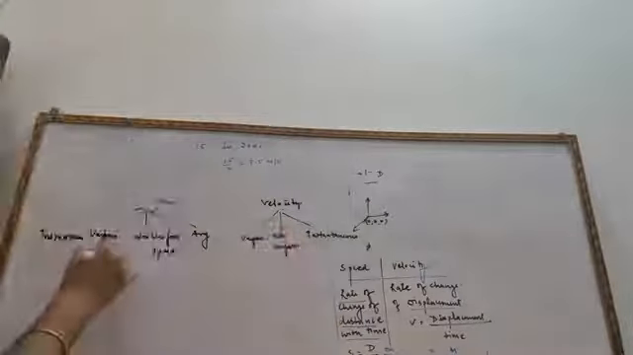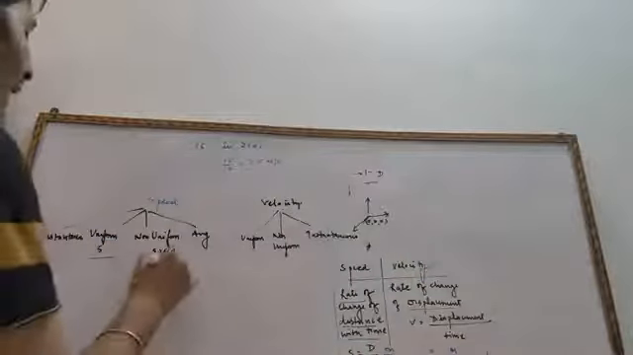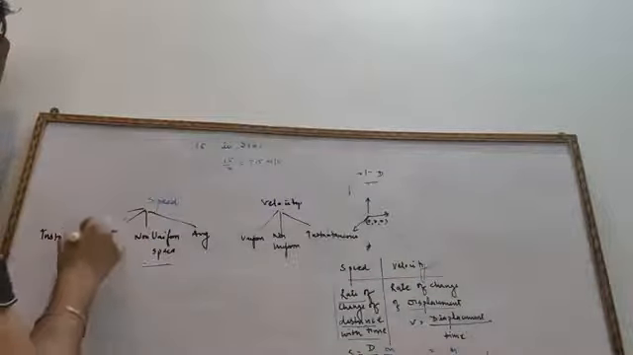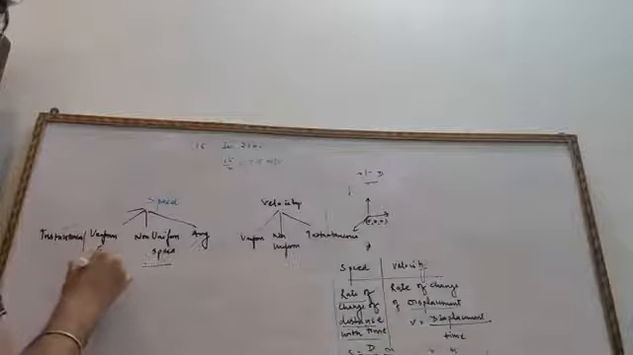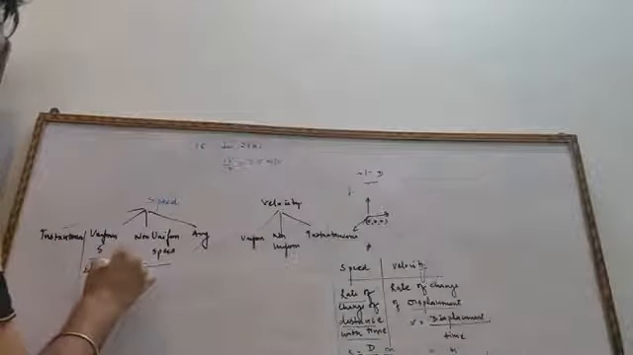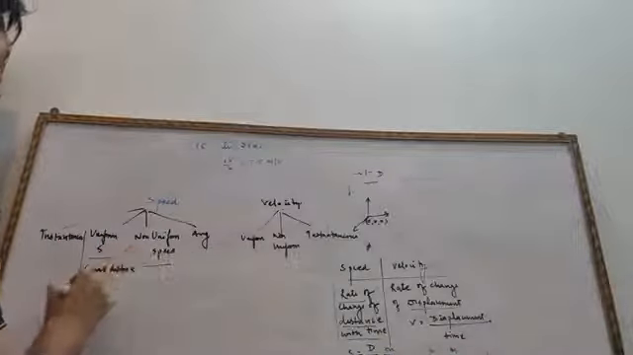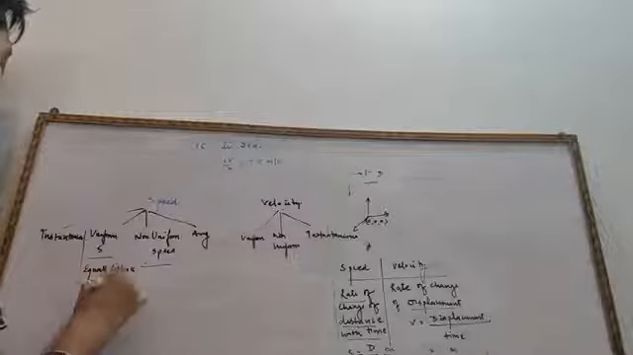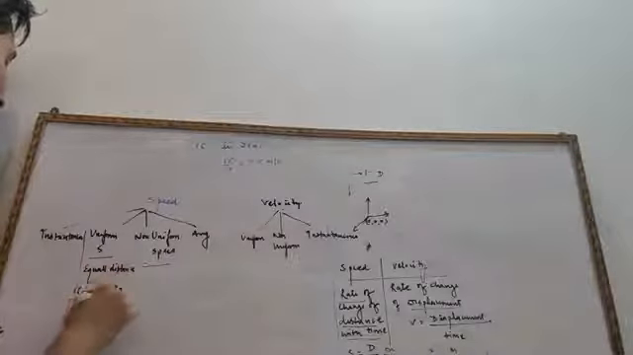First we will discuss what we mean by uniform speed and non-uniform speed. Uniform speed means equal distance covered in equal intervals of time.